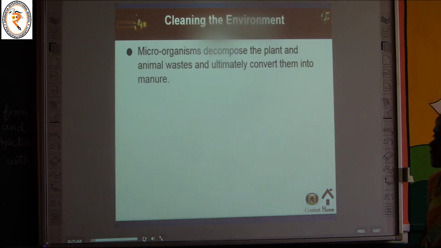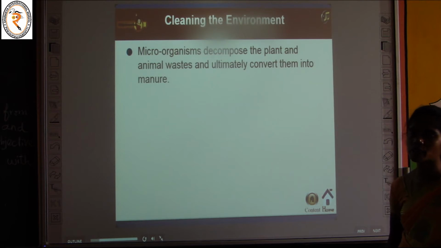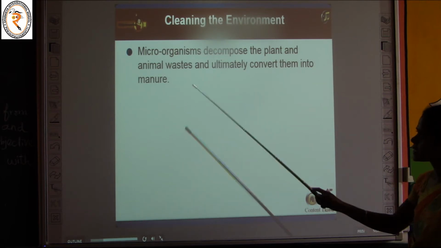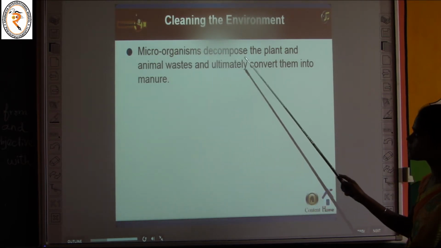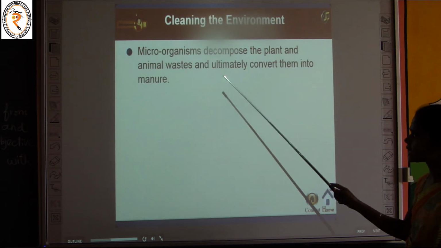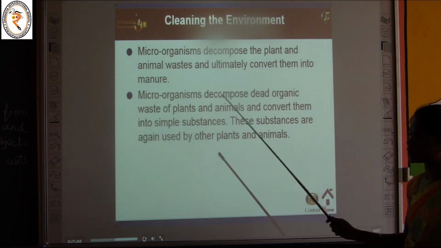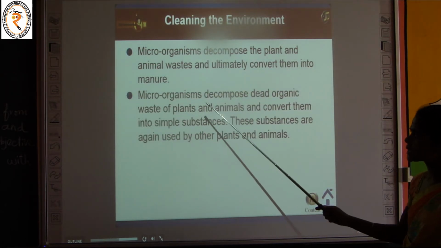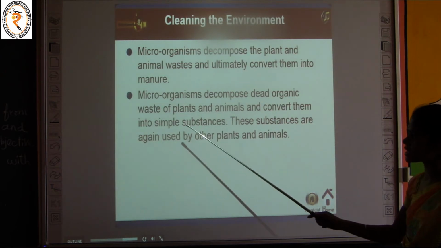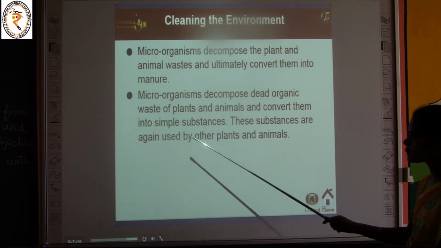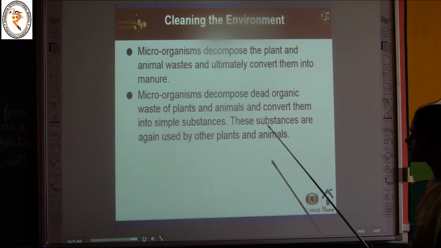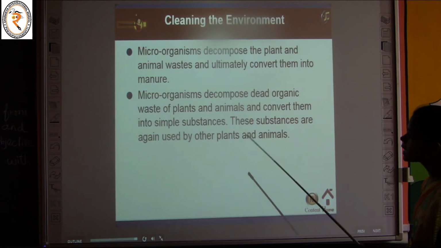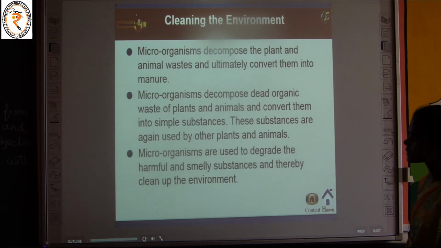The next one, cleaning the environment. How do microorganisms help to clean the environment? Microorganisms decompose plant and animal waste and ultimately convert them into manure. They decompose dead organic waste of plants and animals and convert them into simple substances. These simple substances are again used by other plants and animals. Microorganisms are also used to degrade harmful and smelly substances and thereby clean up the environment.